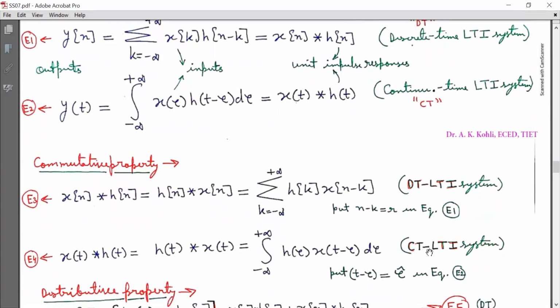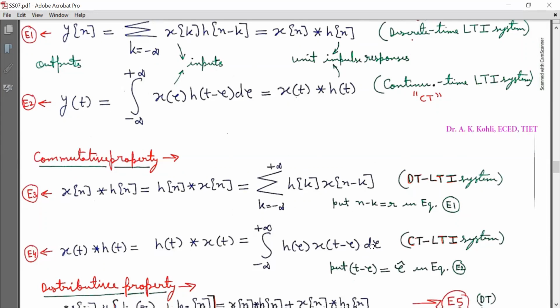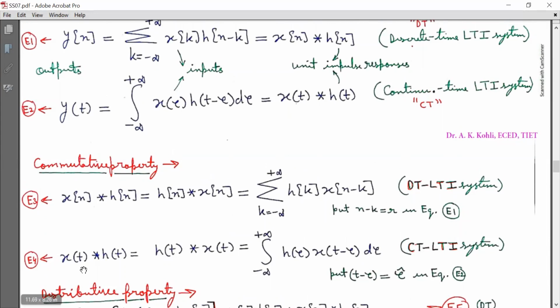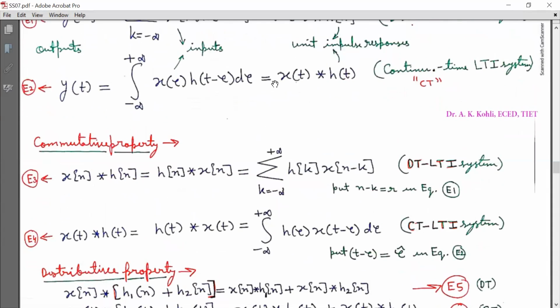Similarly, in the continuous time domain, or for continuous time LTI systems, in equation E4, x(t) linearly convolved with h(t) is equal to h(t) linearly convolved with x(t), and that is equal to integration from minus infinity to infinity h(tau) x(t minus tau) d tau. Now we will compare equations E2 and E4. We will find that the formulas are different, but the output is the same because we can derive E4 by putting t minus tau equal to tau cap in equation E2. So you can use this formula or this formula in your problem.